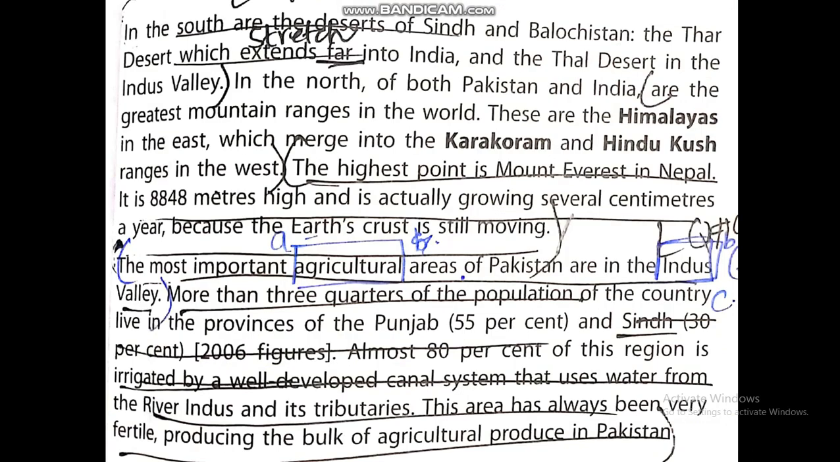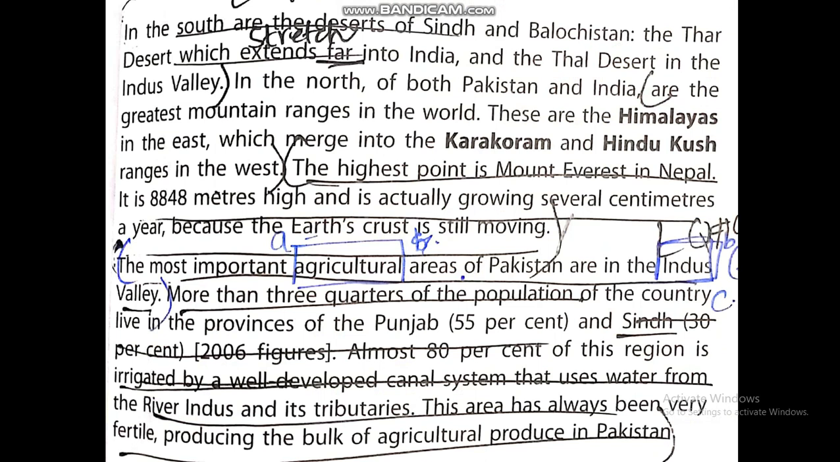In the south are the deserts of Sindh and Balochistan, the Thar desert which extends far into India, and the third desert in the Indus Valley. In the north of both Pakistan and India are the greatest mountain ranges in the world. There are the Himalayas in the east which merge into the Karakoram and Hindu Kush ranges in the west.